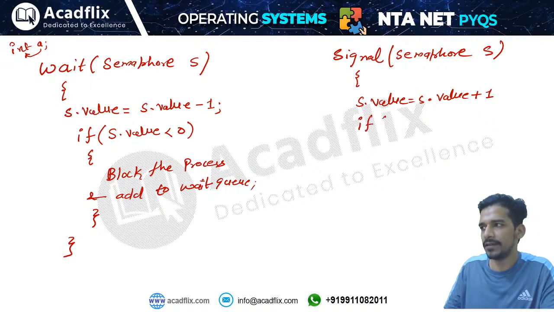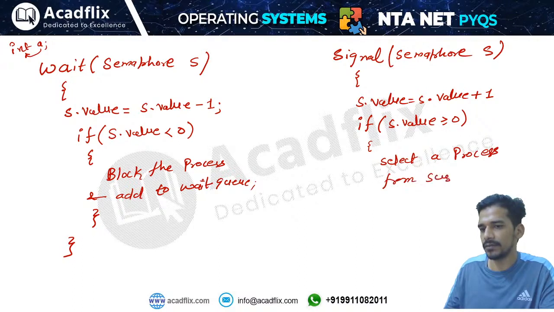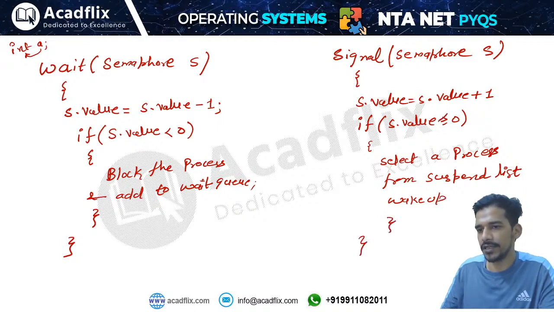Then it will check the value of the semaphore. If S.value is less than or equal to 0, then select a process from the suspended list and wake it up.